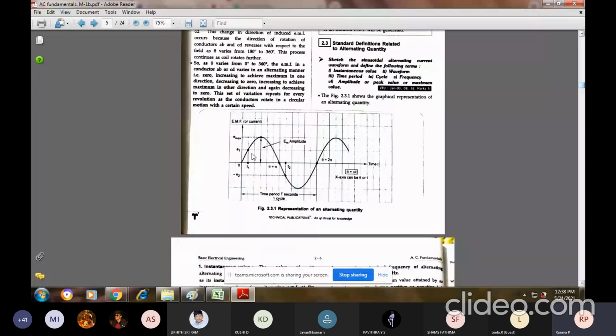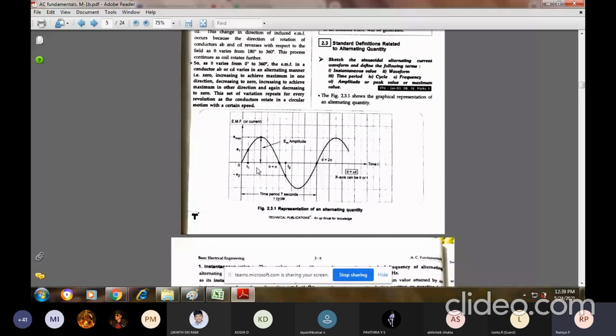Okay, see here. This is my sine wave. As I told you, if my time t is equal to 0, this will be 0, and as the time passes, the instantaneous value of voltage will be varying. It will go to maximum, again come back to 0. In this particular waveform, we have different terminologies which you should understand. The same thing I was discussing in the previous class.